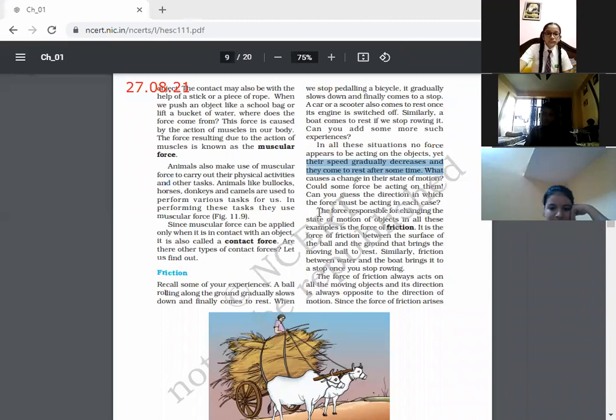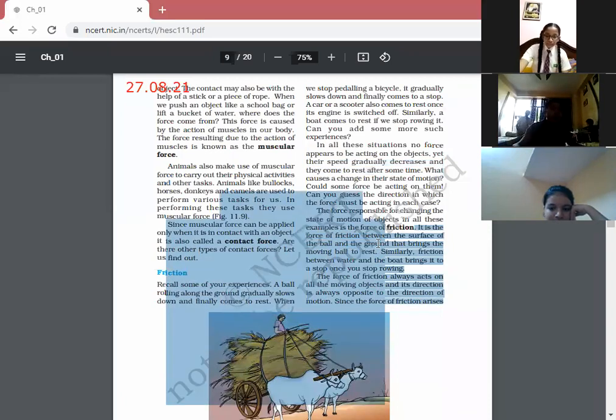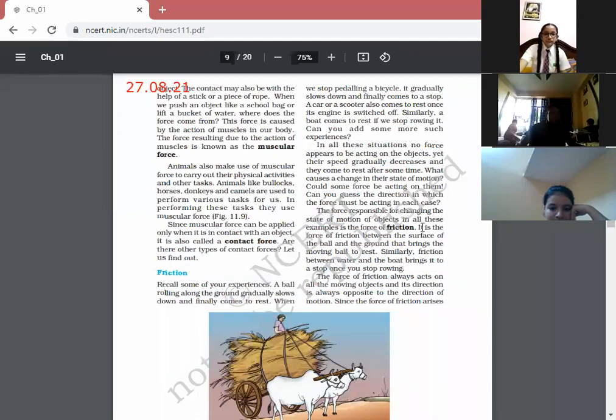The force is responsible for changing the state of motion of an object. In all these examples, it is the force of friction. It is the force of friction between the surface of the ball and the ground that brings the moving ball to rest. Similarly, friction between water and the boat brings it to a stop once you stop swimming.